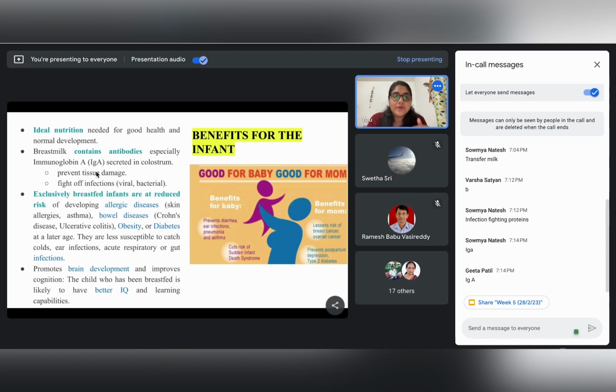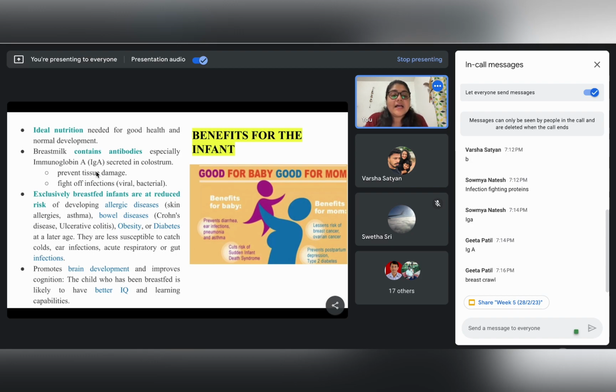What do we call this? When we initiate breastfeeding within the first hour of birth, what do we call this process? Can anybody volunteer? Yes, the period of 1 hour is called the golden hour. But what is the process of initiating the first breastfeeding called?